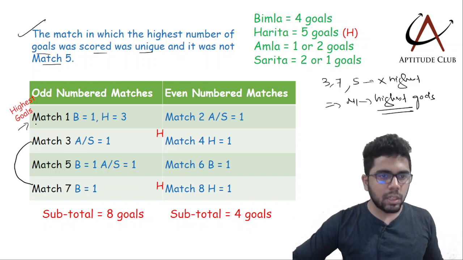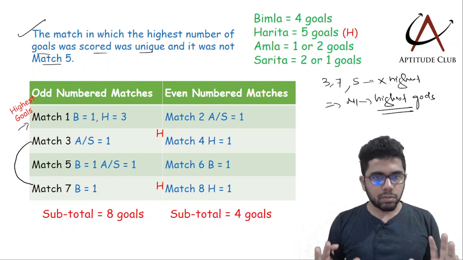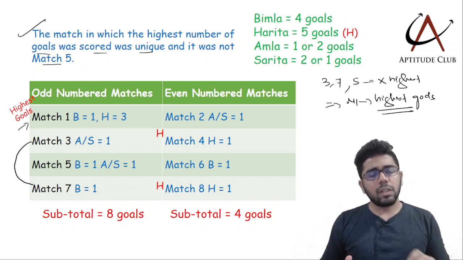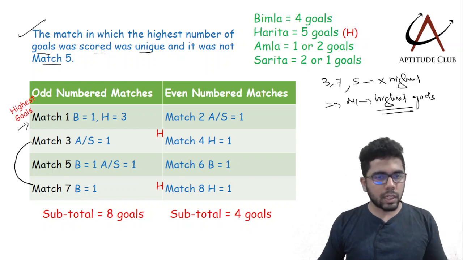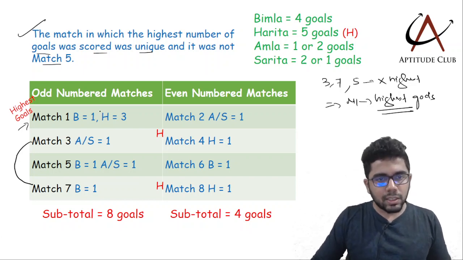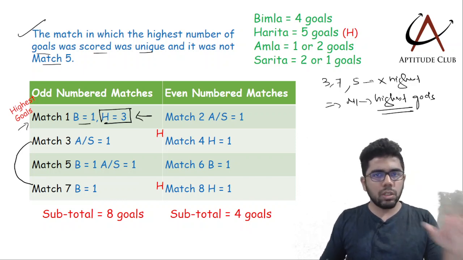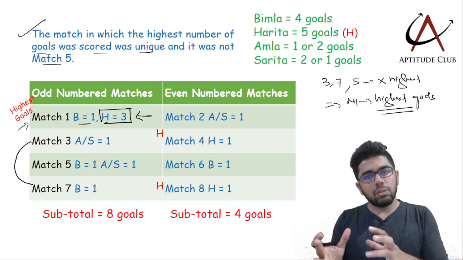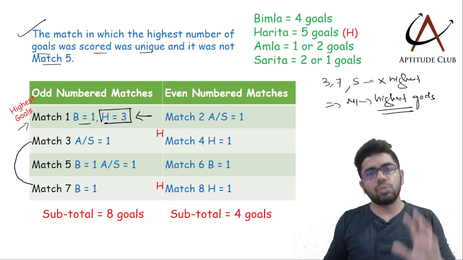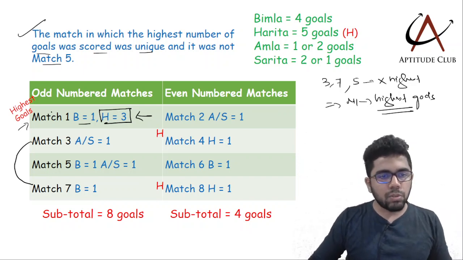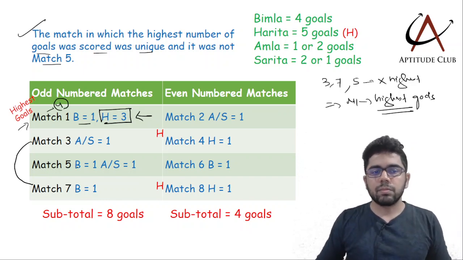This is how we can conclude. That is why I have written here that match 1 will have the highest number of goals. Now if match 1 has the highest number of goals, that means Harita's 3 goals have to come in match 1. In match 1 Bimla was already scoring 1 goal, but Harita would be scoring her 3 goals in match 1 only. So match 1 now has a total of 4 goals.